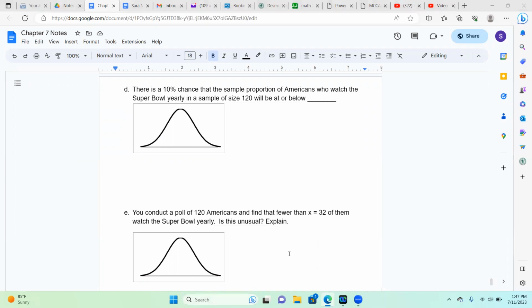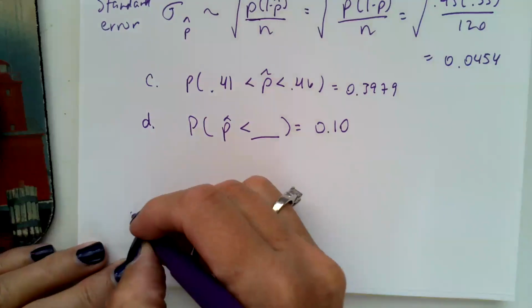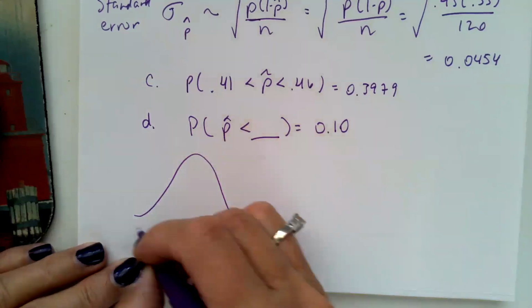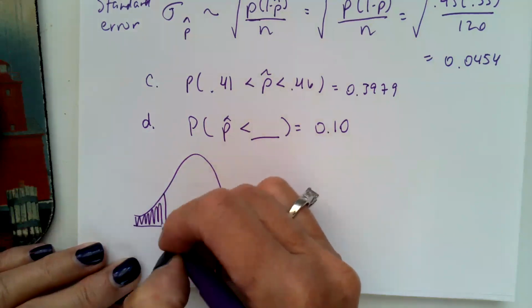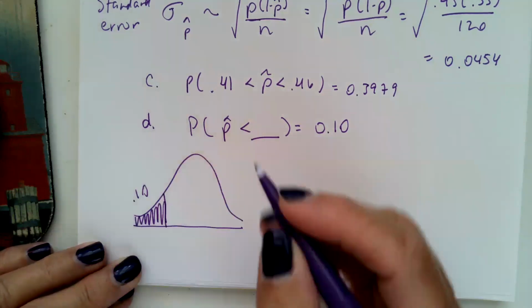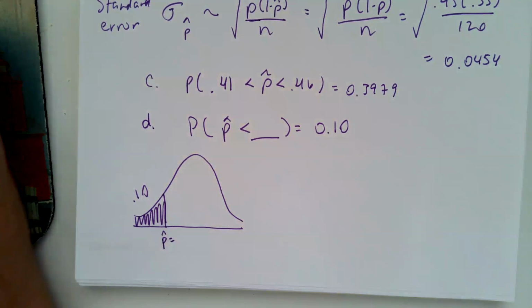So let me show you what that would look like shaded on my paper. This is what we're looking at, and our curve would be something like this. And we're looking at 10% of the p hats would be here at this p hat value. So we're going to use an inverse CDF.